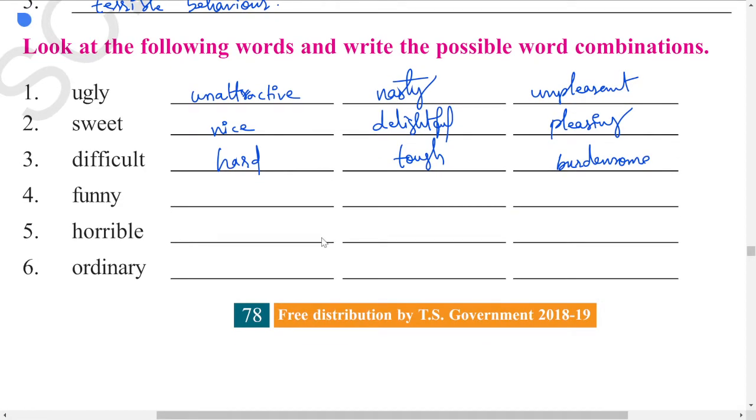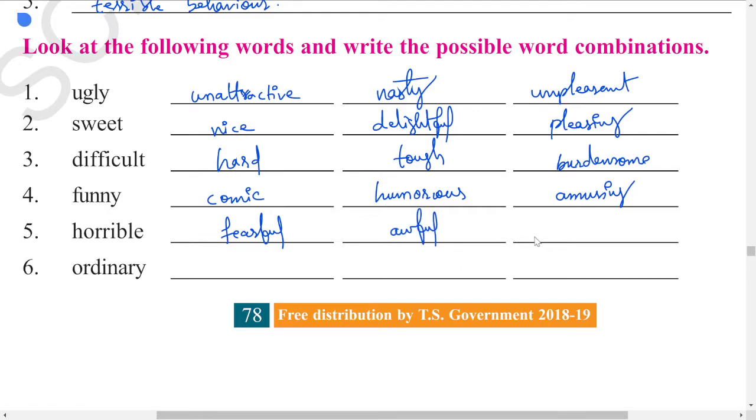Next one, funny. What is funny? Funny is comic. Funny is jovial, funny is humorous. Next, funny is also amusing. Next one, horrible. Horrible is something that is fearful, or you can go with the meaning of awful.